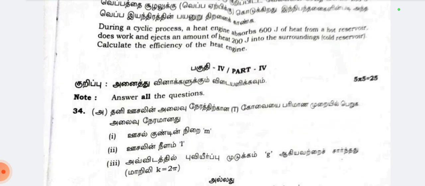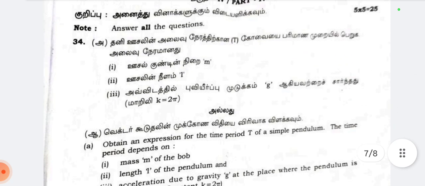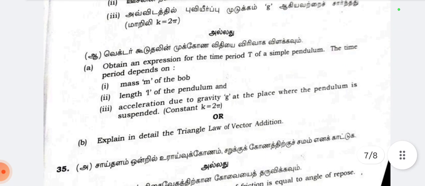Then 5 more question, 34th question, obtain an expression for the time period T of a simple pendulum. The time period depends on number 1, mass m of the bob, 2, length L of the pendulum, and 3, acceleration due to gravity g at the place where the pendulum is suspended, constant k is equal to 2 pi.